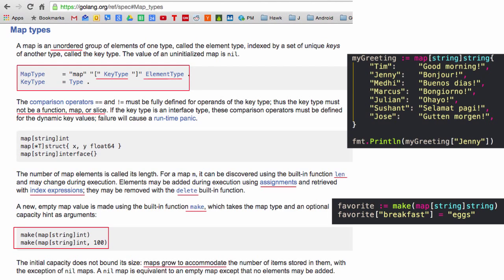For a map, you can find the length of a map, and you can use assignments. So elements may be added during execution using assignments and retrieved with index expressions. And you can remove them with delete, right? I don't have an example of delete up here. And maps grow to accommodate. You could create a map with make, and you could offer in a capacity hint if you'd like. Maybe that'd help your program be a little bit more efficient. Like, I think I'm going to store this many records here.